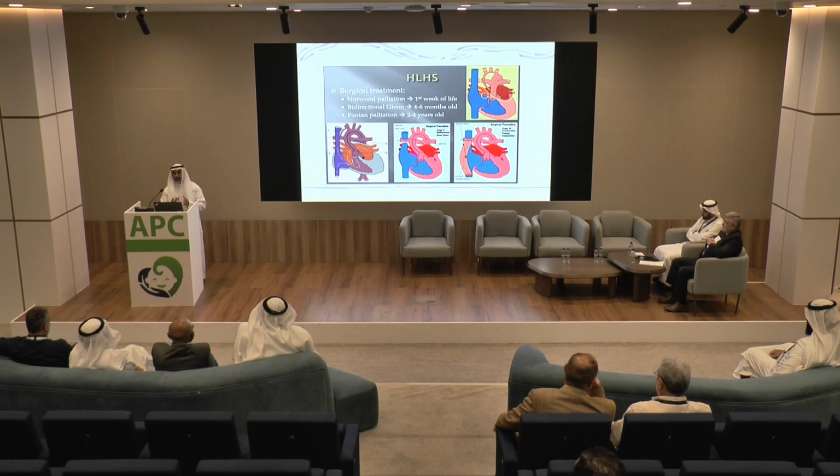Especially now the main pump is the RV, and God created the RV to pump only to the lung. Now we are forcing the RV to pump to the whole body. So definitely with time it will be weak and it will fail. And what else? The pulmonary blood flow comes without pump. So if you have increasing resistance, the patient will present with ascites, superior vena cava syndrome, and name it. That's why most centers now are stopping this type of surgery for hypoplastic left heart, and they will go with conventional care.